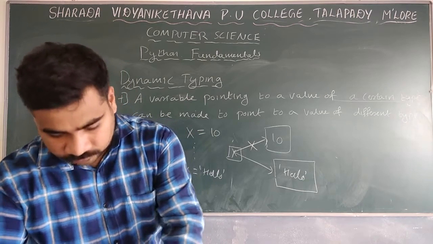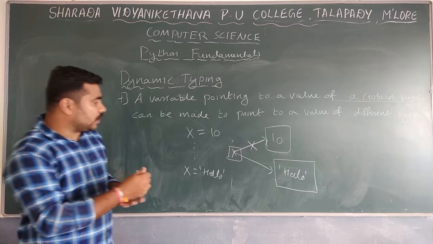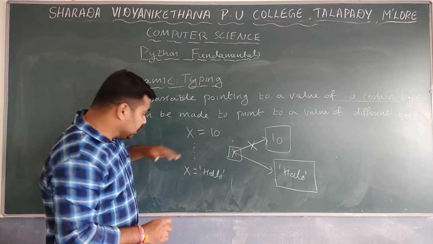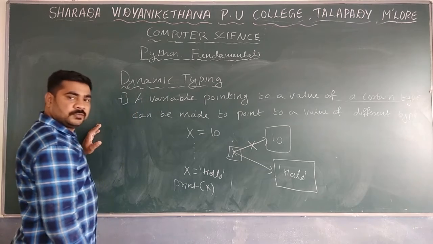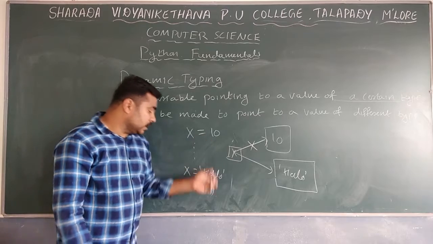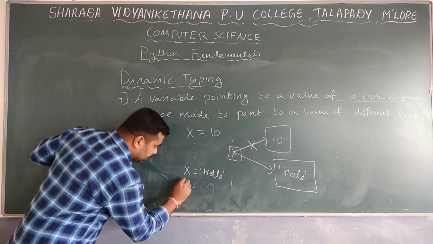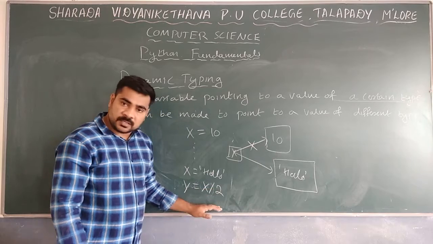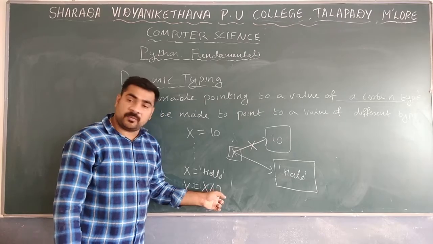In dynamic typing, you have to remember one thing: you can always assign a new value of a different type. If you print x, which value is printed? Hello is printed, not 10. And if you perform y equal to x divided by 2, when x is 10 we know that will be 5.